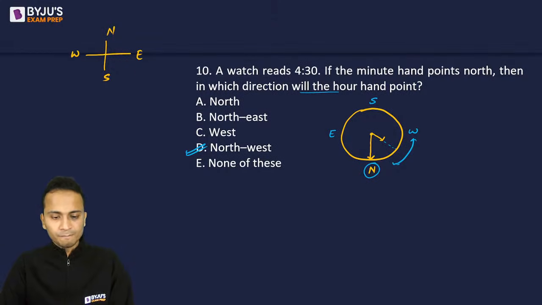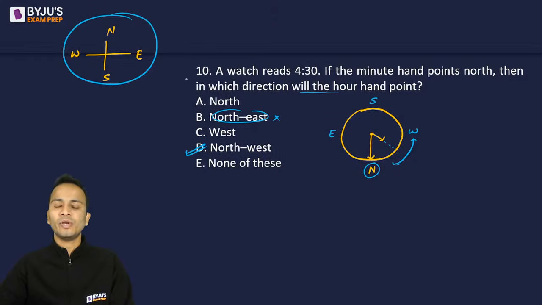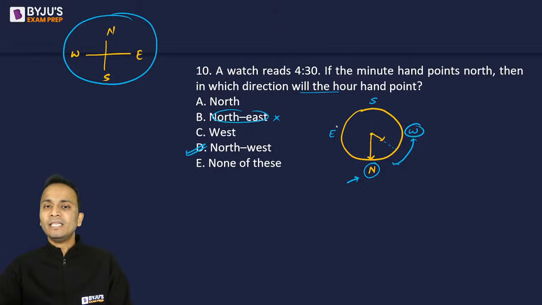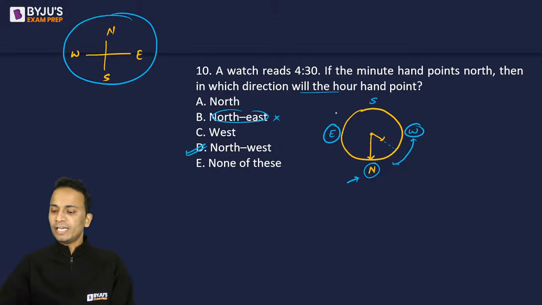Raj, am I clear? Why the answer will not be northeast? Northeast answer क्यों नहीं होगा? Because if you look at these directions conventionally, north अगर नीचे है तो south ऊपर आ जाएगा. All right. West will be on the right hand side and east will be on the left hand side. ठीक है? चलिए next question पे चलते हैं.